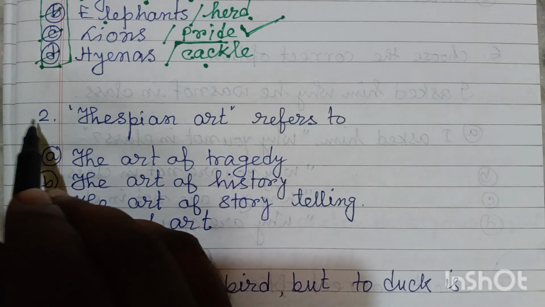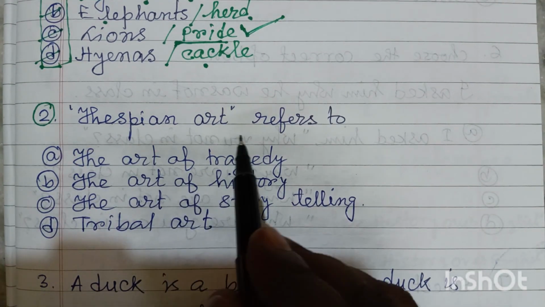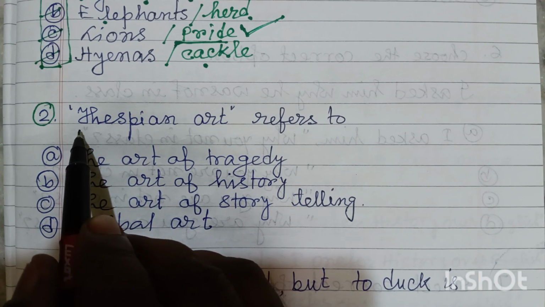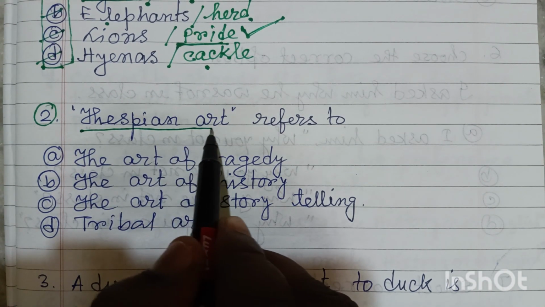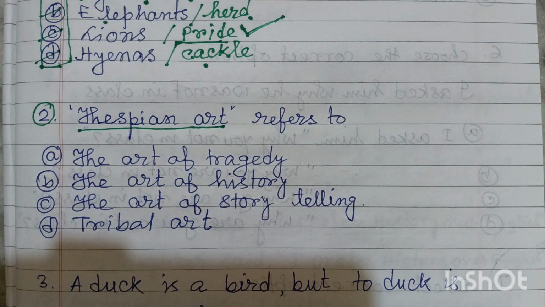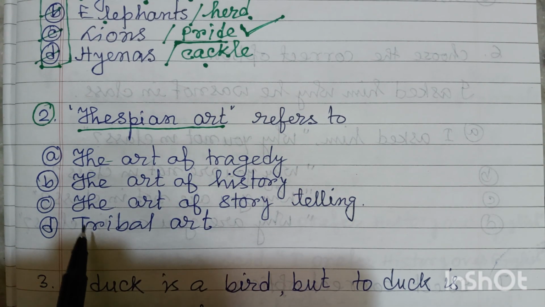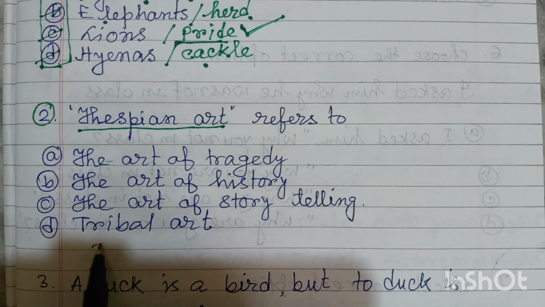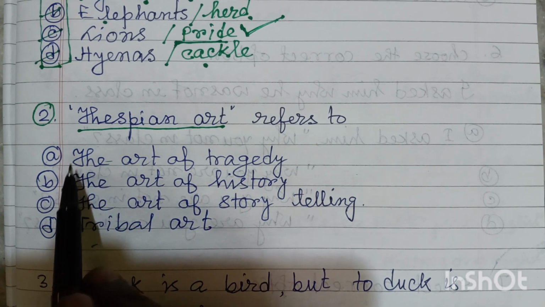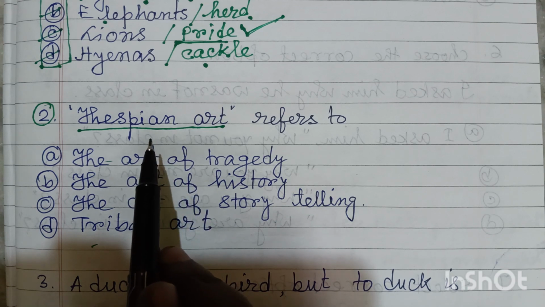Next. In question number 2, the question is: Thespian art refers to. My dear friends, Thespian art is a type of art, a particular art of something, and the options are the art of tragedy, the art of history, the art of storytelling, and tribal art. Friends, if we know the meaning of this group of words, obviously the answer will be clear.